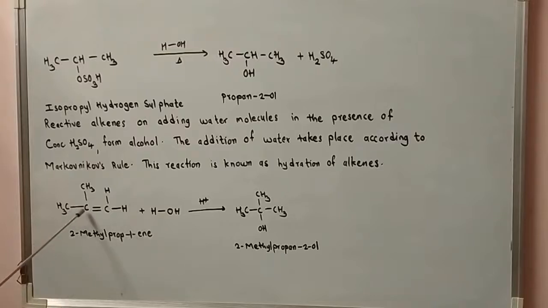Structure is CH3 C CH3 double bond CH2 plus water HOH. In acidic condition, using concentrated sulfuric acid, it is converted to CH3 three times attached to carbon, which is attached to OH. So 2-methyl-propan-2-ol, this alcohol, is obtained.